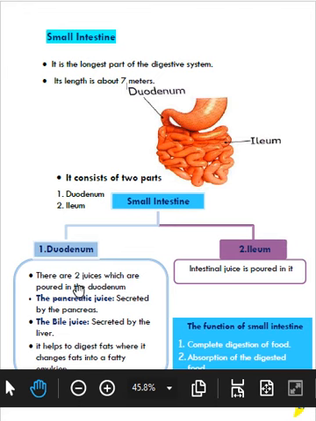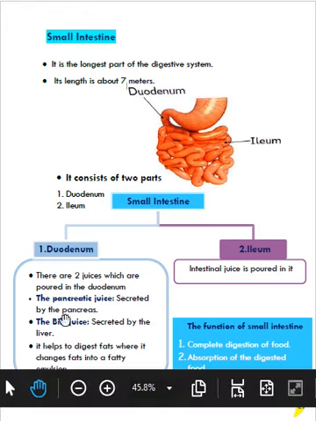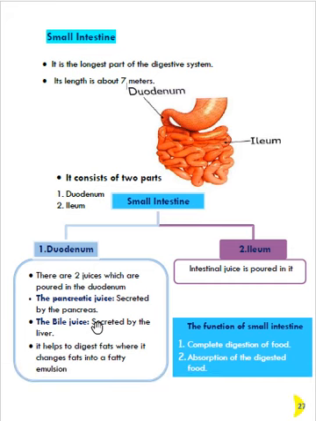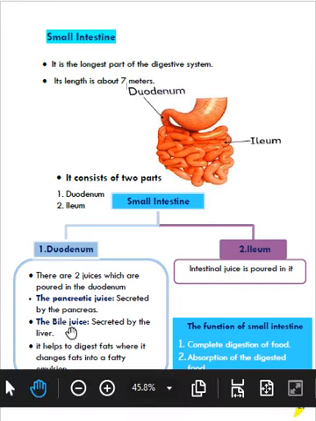There are two juices poured in the duodenum: the pancreatic juice, which is secreted by the pancreas, and the bile juice, which is secreted by the liver and stored in the gallbladder.